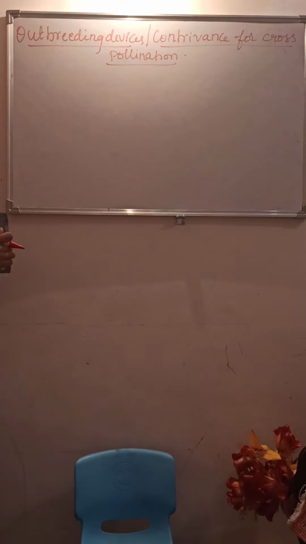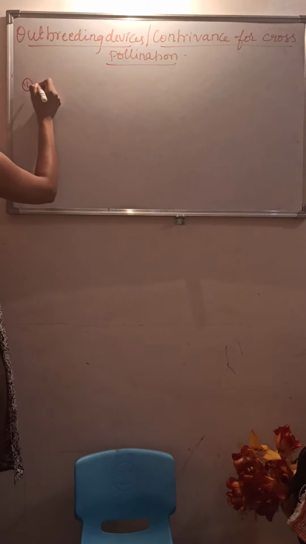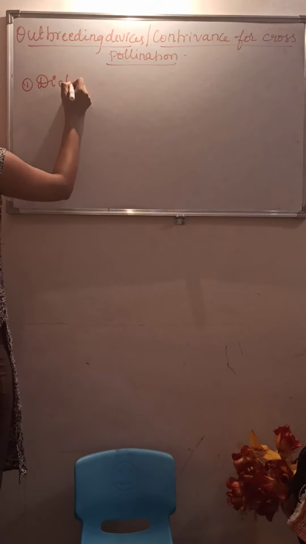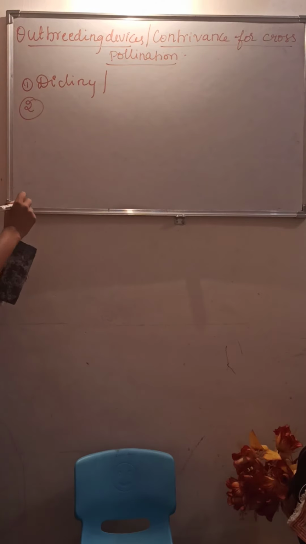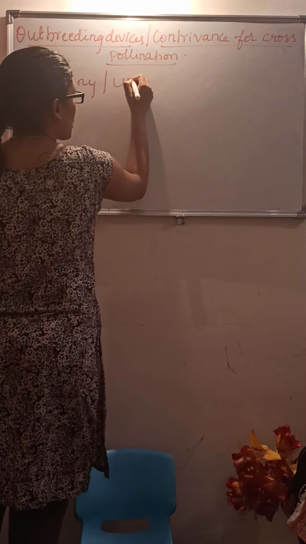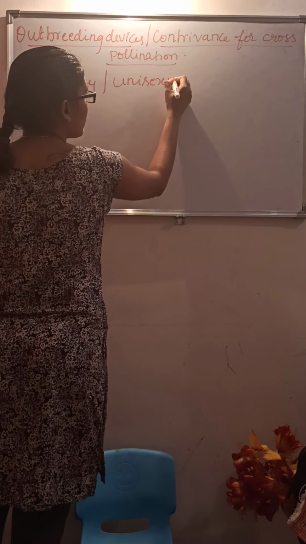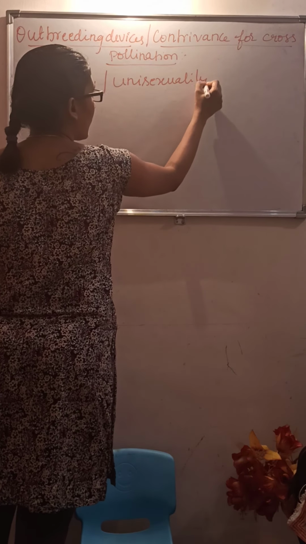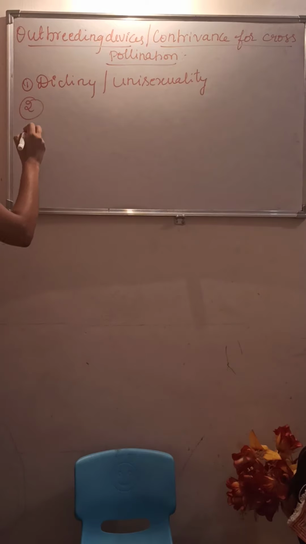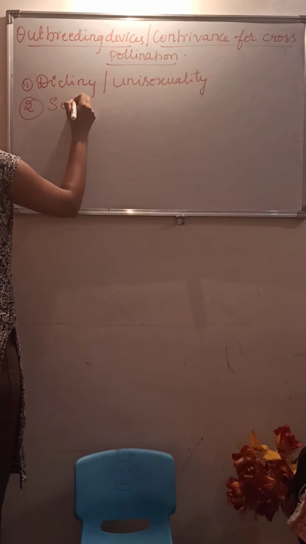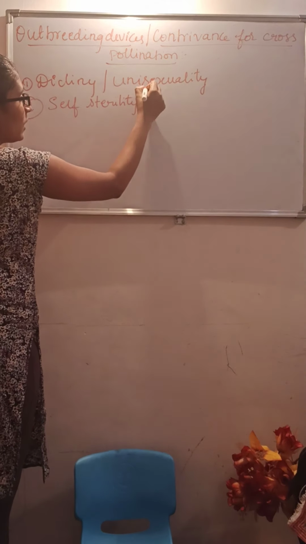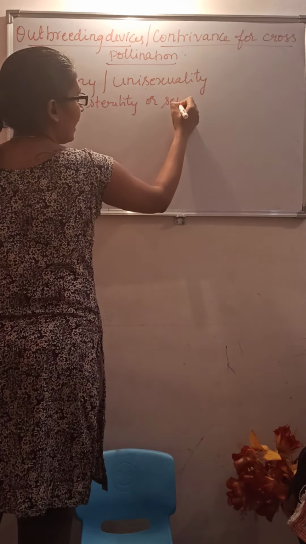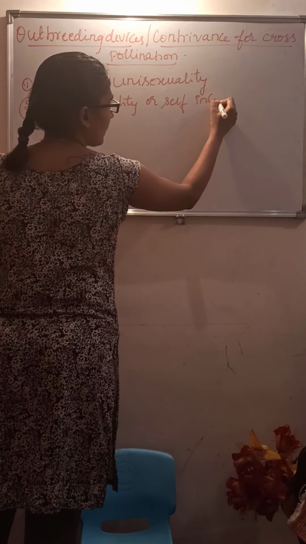So there are some devices. The first one is dicliny, which is also called unisexuality. The second one is self-sterility, or self-incompatibility.